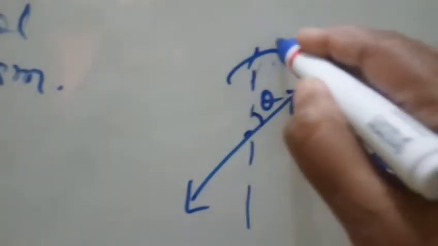Here it has been rotated towards the clockwise direction, and this is known as dextrorotatory or D or plus form, right? Whereas this is known as levorotatory or L form or minus form.